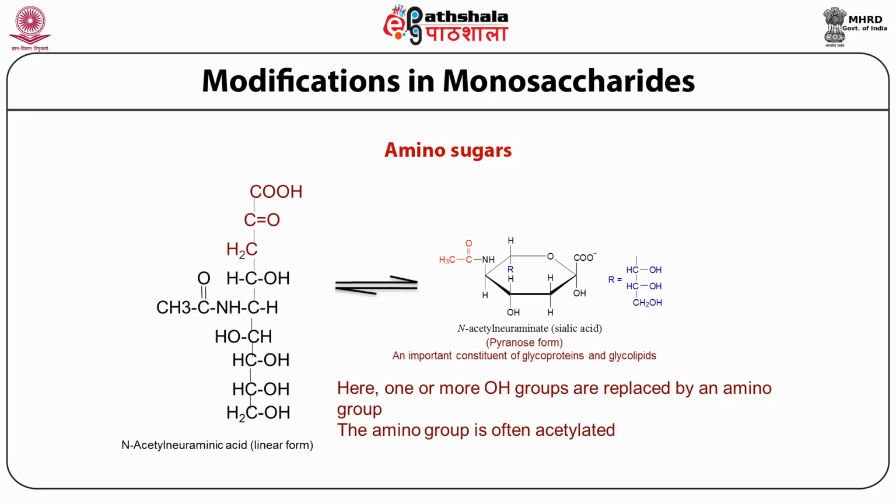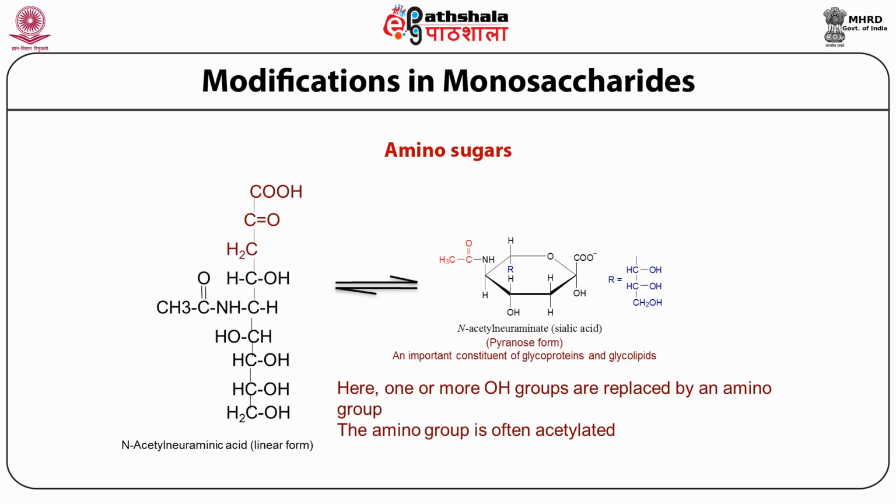If you look at the linear structure of N-acetylneuraminic acid, you will notice that it is derived from N-acetylmannosamine and pyruvic acid. The upper part of the linear structure, colored in maroon, is the pyruvic acid component, while the rest of it is the N-acetylmannosamine component.